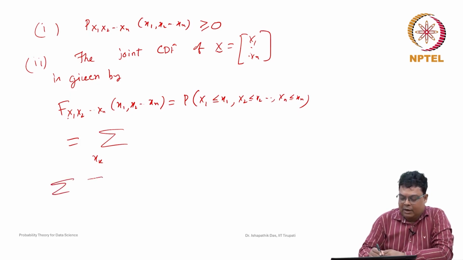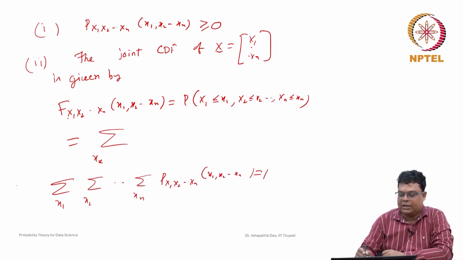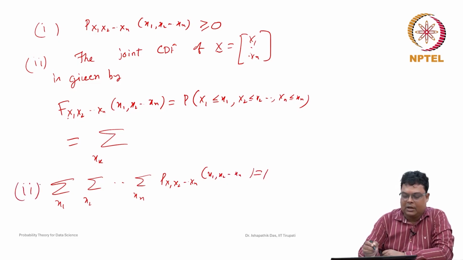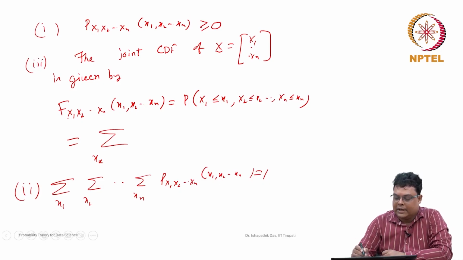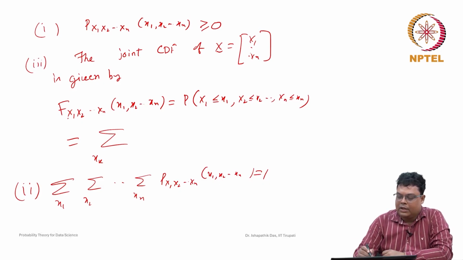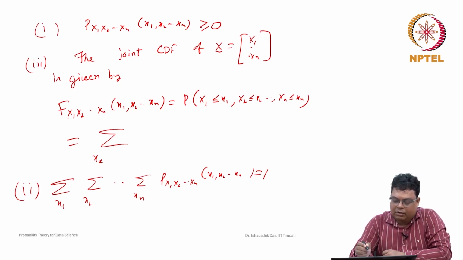If you take the sum of p of x1, x2, ..., xn over all x1, x2, ..., xn, this sum will be equal to 1. This is the second property. And the third property is not mentioned, I just want to represent it. So basically we have to consider all the values. So let us denote this value.